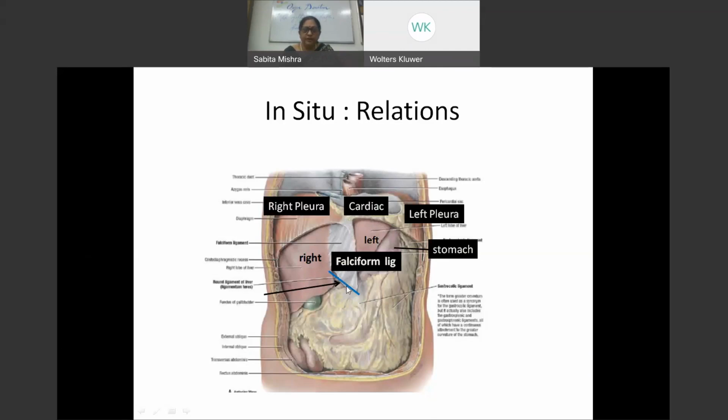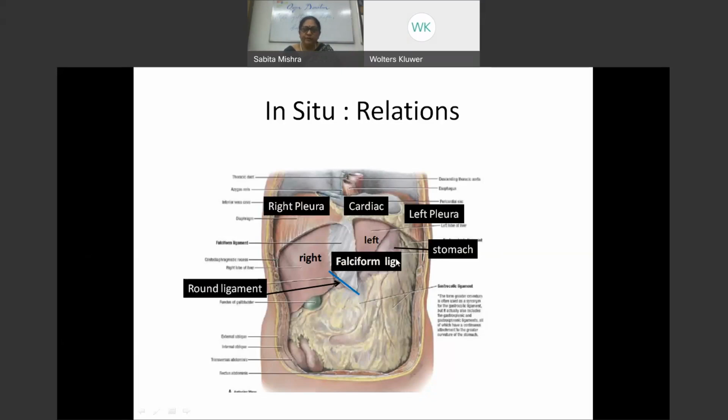In the free margin of this falciform ligament, one sees a structure which is the ligamentum teres. This is nothing but the obliterated left umbilical vein, or it's called the round ligament or the ligamentum teres.